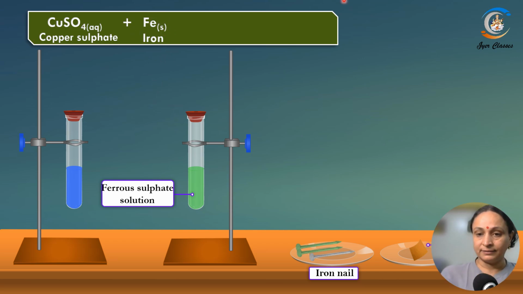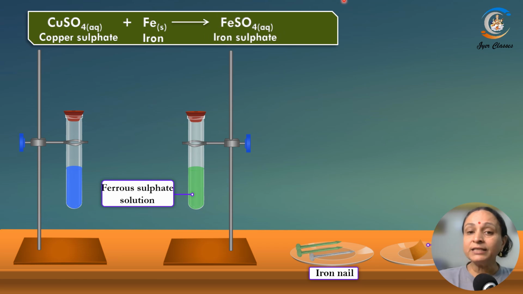Now in the reactivity series, if you have learned, iron is above copper. So it is stronger. So what did it do? It displaced copper out of the solution. So copper came out separate and the solution got converted into ferrous sulfate solution. Now what happened to this copper?